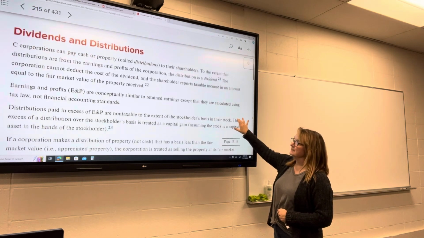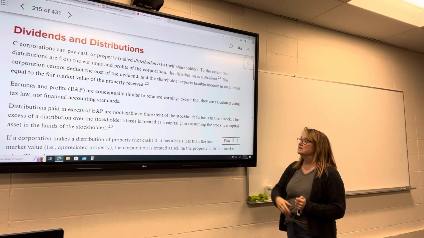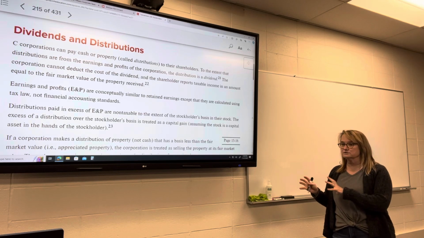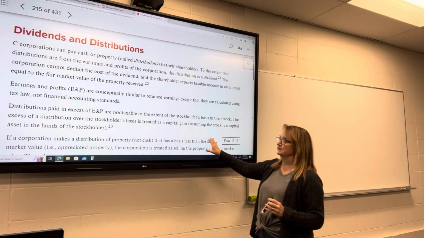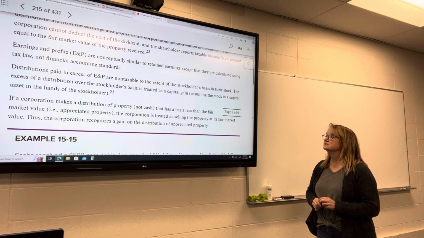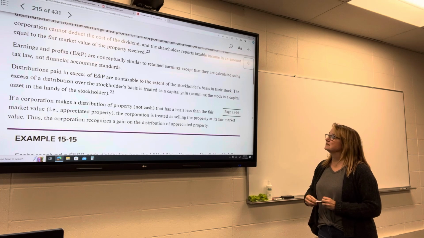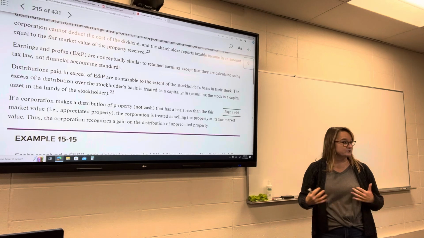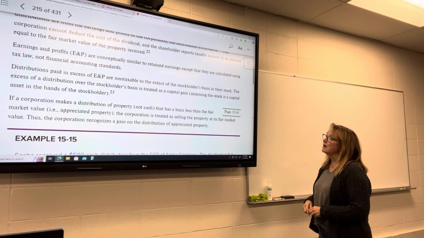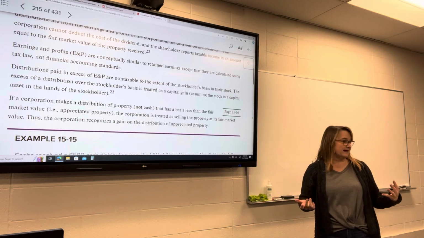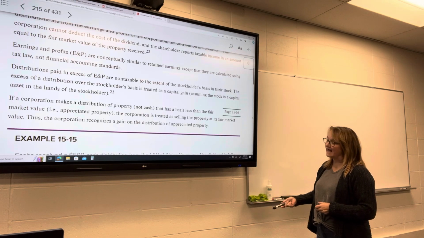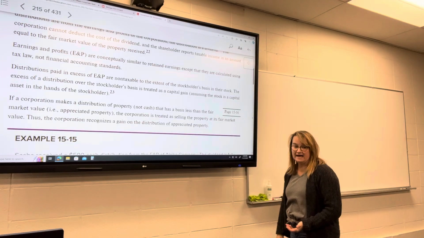So the E&P, earnings and profits, is conceptually similar to retained earnings, but you calculate it using tax calculations rather than financial accounting. Any distribution that is paid in excess of earnings and profits is not taxable to the extent of the shareholder's basis. So if they've got basis in their stock and it's up to that amount, then it's still not taxable to them. It's considered a return of capital, a return of what they invested in the company. Any amount over and above that, though, is considered to be a capital gain.